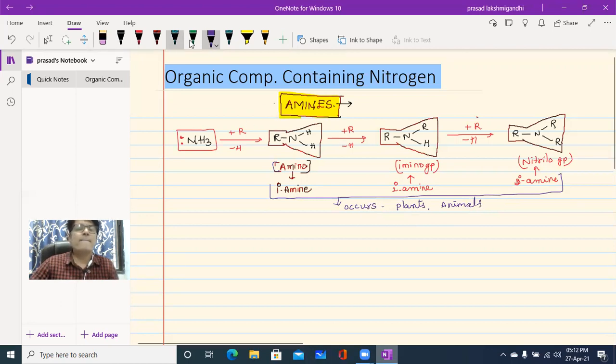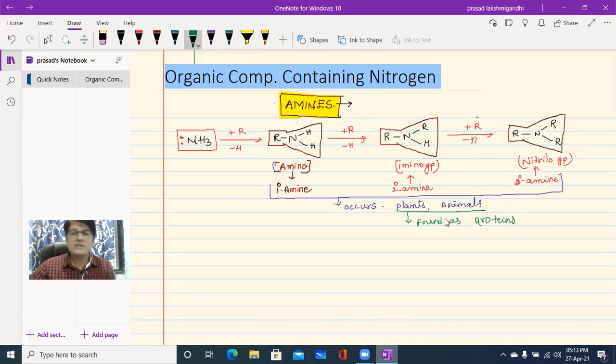In which manner do they occur? In plants and animals they are found as proteins, vitamins, alkaloids, hormones, etc.